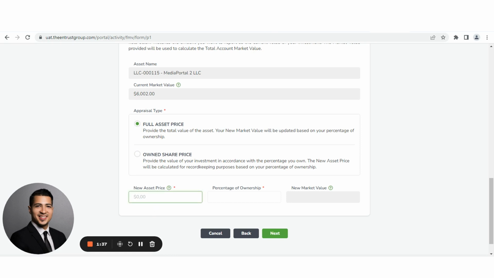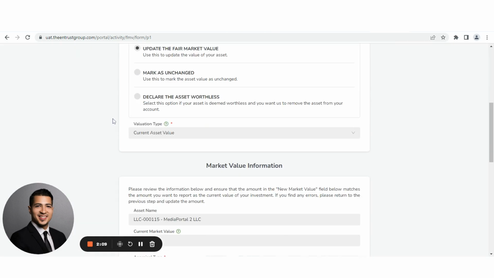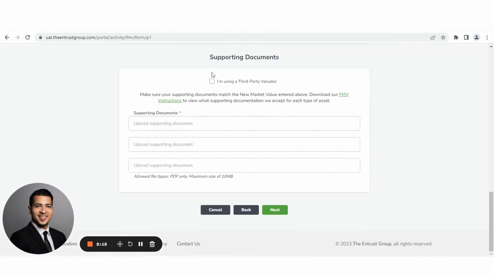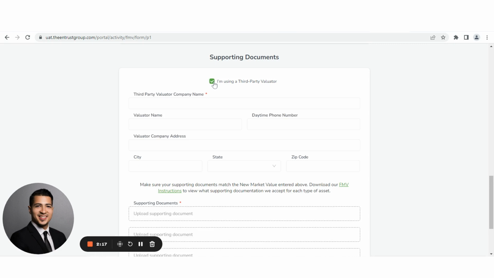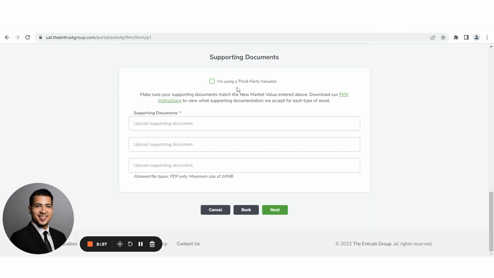We'll just type in the new total value. So let's just put 7,000. Percentage of ownership, it's usually 100. Click on Next. And you want to scroll down. And here you can decide if you're using a third-party valuator. You'll provide their information, company name, valuator name, the address, as well as a supporting document from that valuator, which would typically just be a letter on letterhead, which is signed and dated, and it confirms the value of the asset. If you're not using a third-party valuator, then leave that unchecked, and then you'll just go ahead and upload